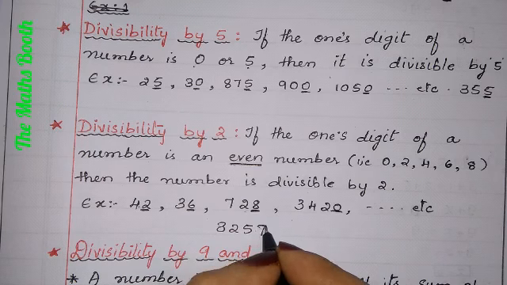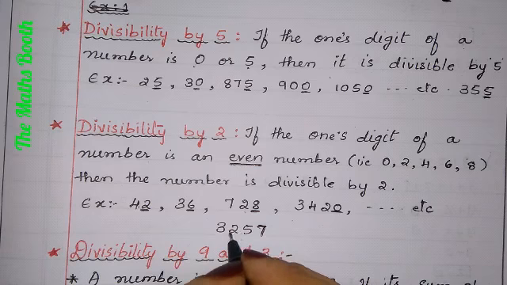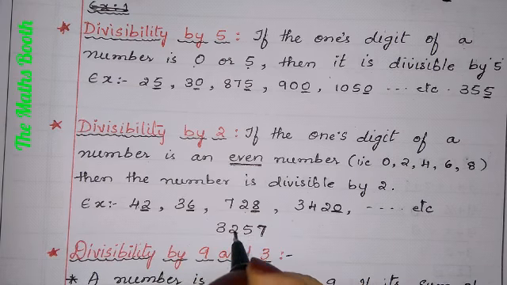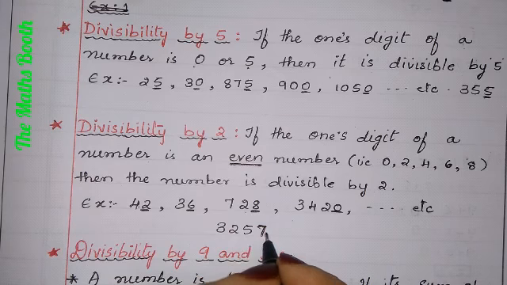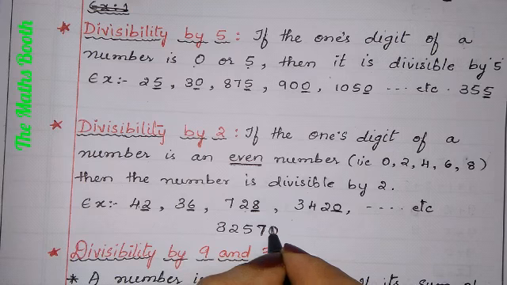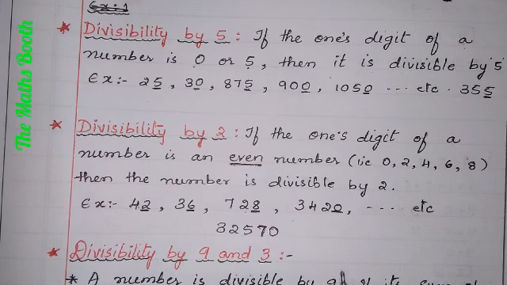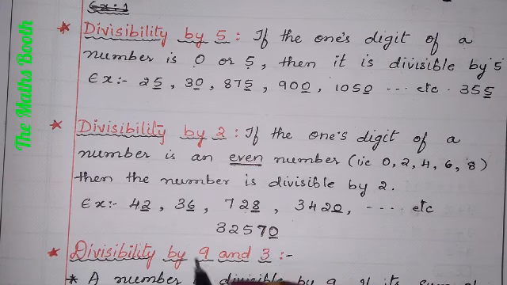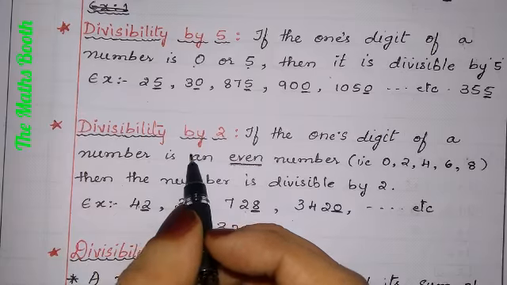No, because the last number is not even. It is an odd number. So 3, 2, 5, 7 is not divisible by 2. We'll write one more number here, 3, 5, 7, 0. Now it is divisible by 2. Last number even रहना है divisible by 2 होने के लिए. So you all understood the divisibility by 2.